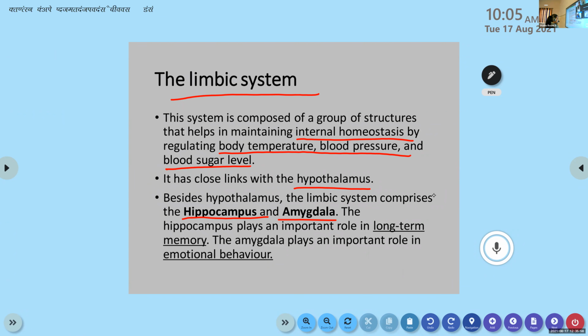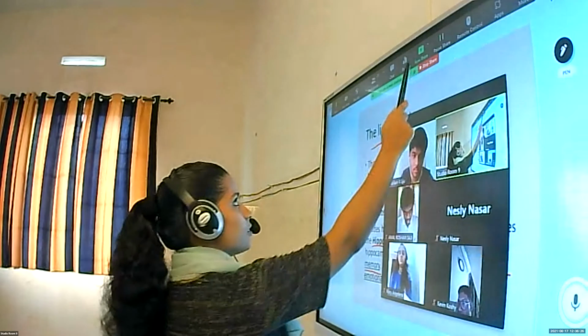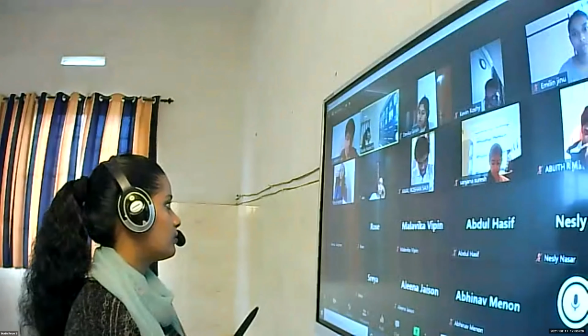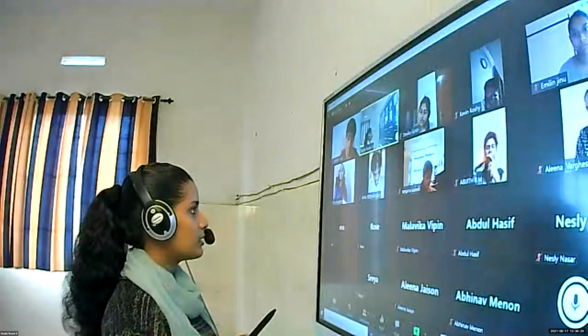The hippocampus plays an important role in long-term memory. The hippocampus is the one who helps you to maintain long-term memory. Short-term memory is converted into long-term memory because of the hippocampus in the limbic system. You can remember your ABCD now because of the hippocampus. When you started learning it, it was a part of your short-term memory alone, but now it is a part of your long-term memory, right?